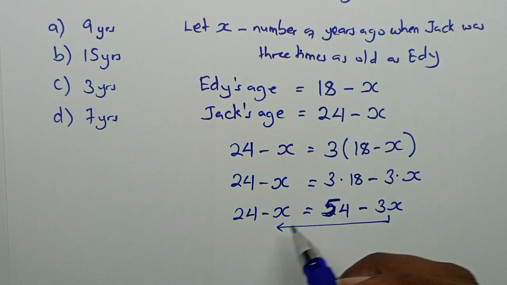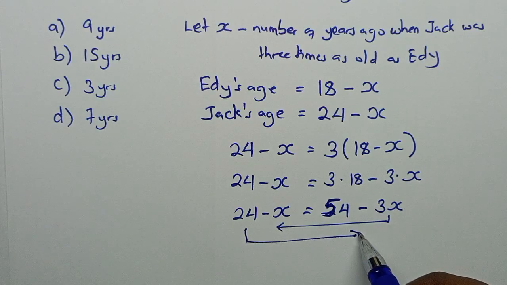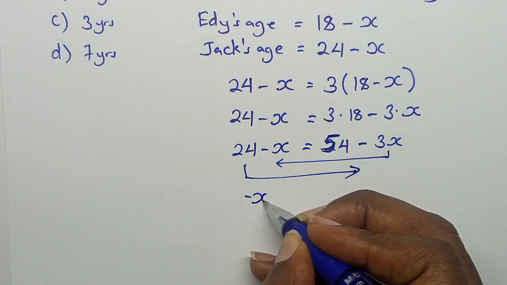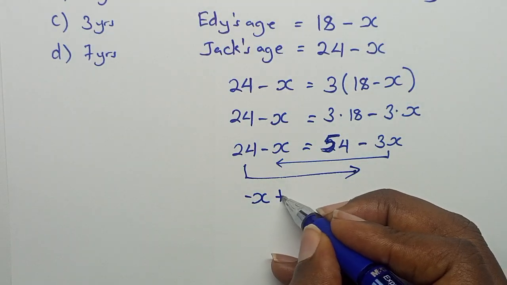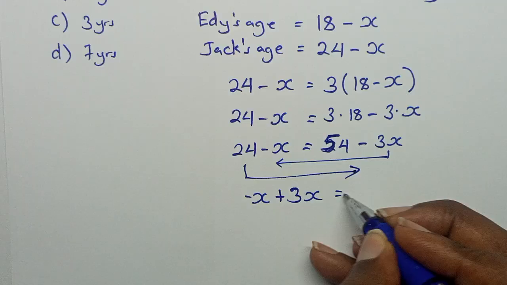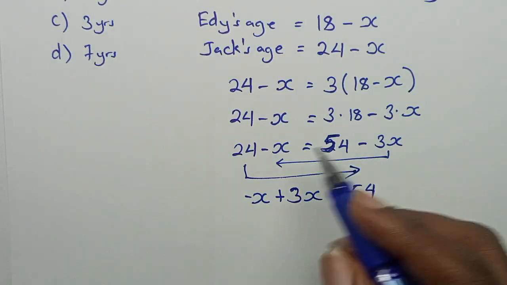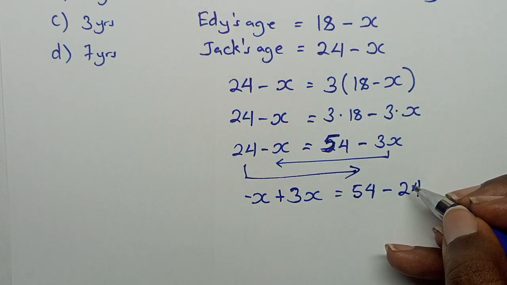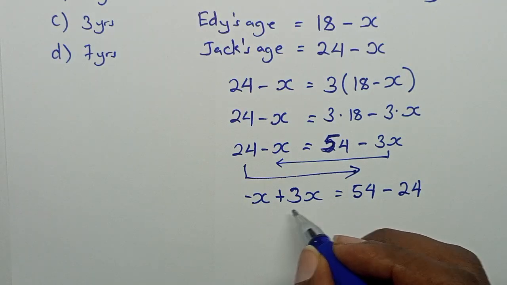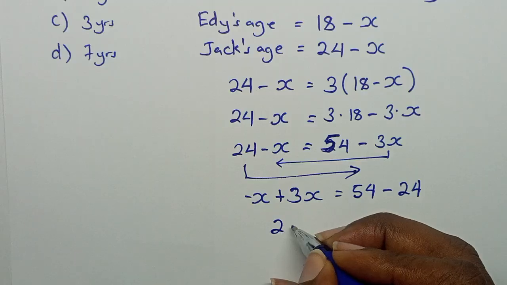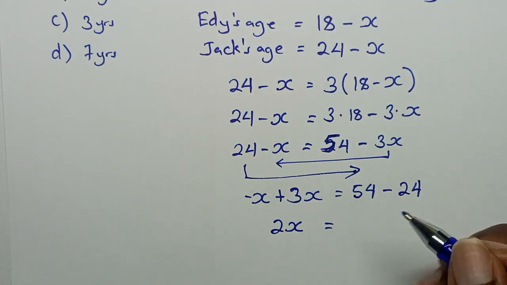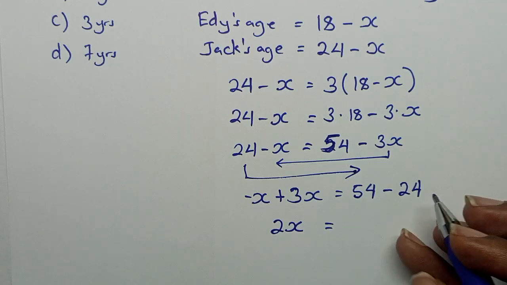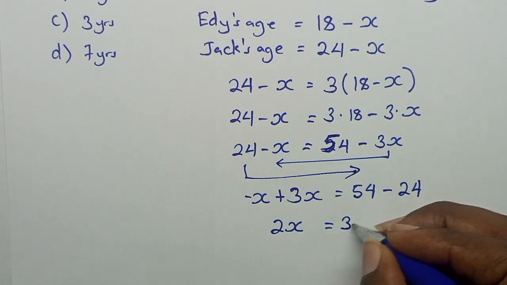So we shall take the 3X this side and take the 24 this side. So we shall have minus X, when this crosses, it becomes plus 3X, is equal to 54. When this crosses, it becomes minus 24. So minus X plus 3X gives us plus 2X being equal to 54 minus 24, which is 30.